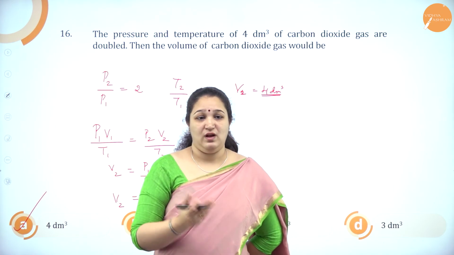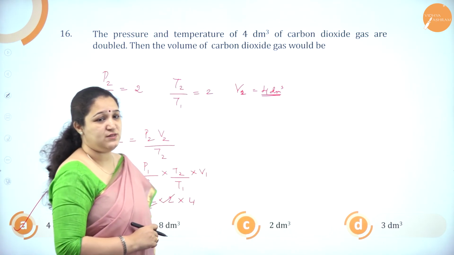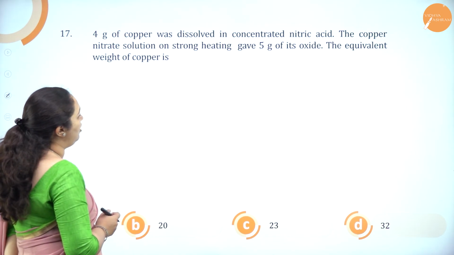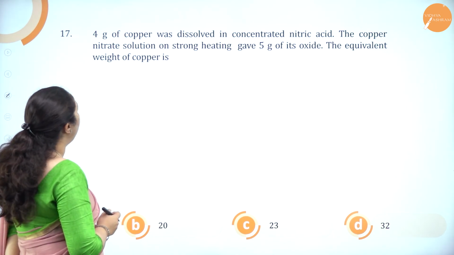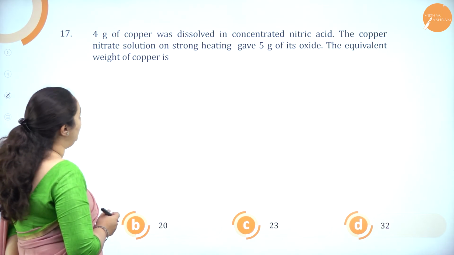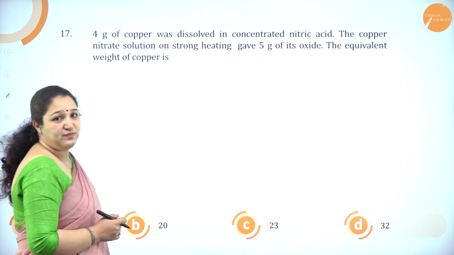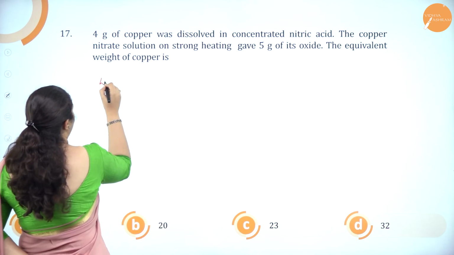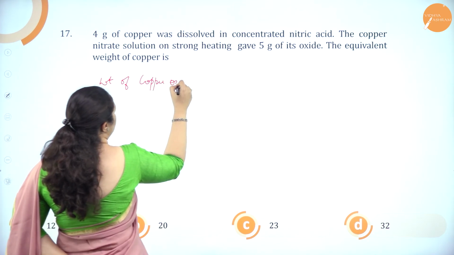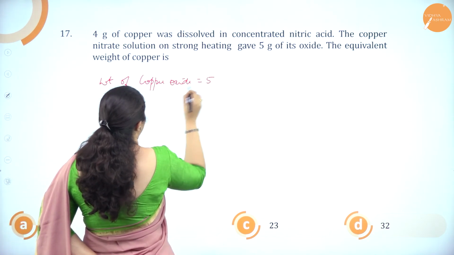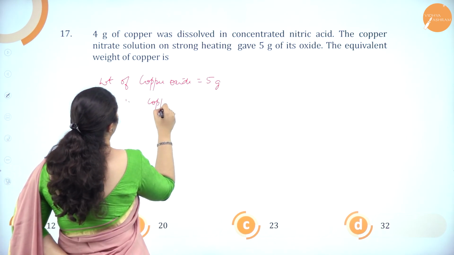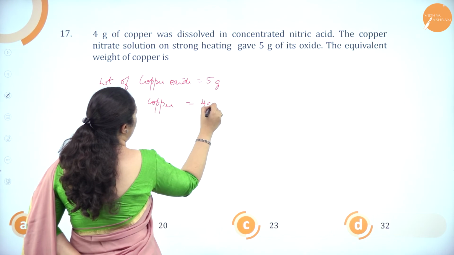Okay. I hope you have understood how to solve this. Next question. 4 grams of copper was dissolved in concentrated nitric acid. Copper nitrate solution on strong heating gave 5 grams of its oxide. The equivalent weight of copper is? See, the weight of copper oxide is 5 grams. Weight of copper you took is 4 grams.